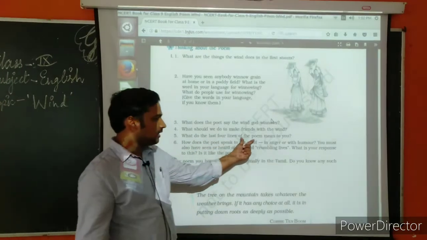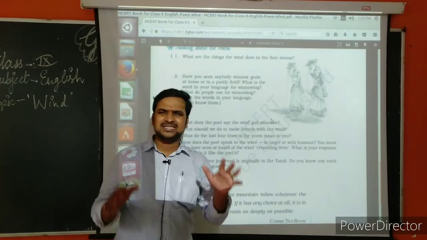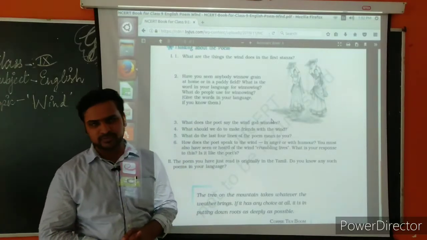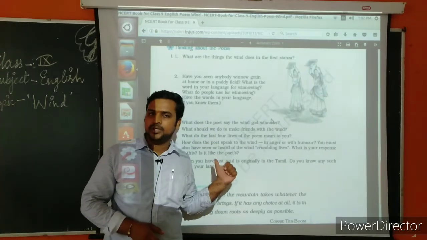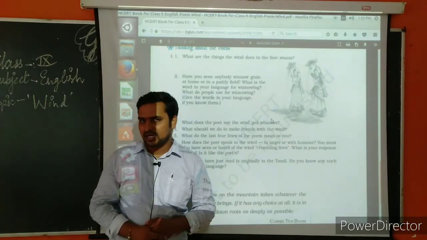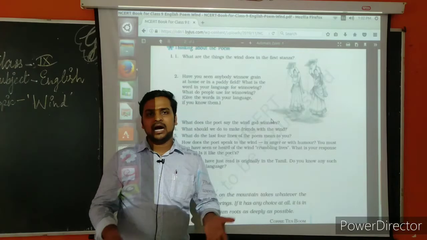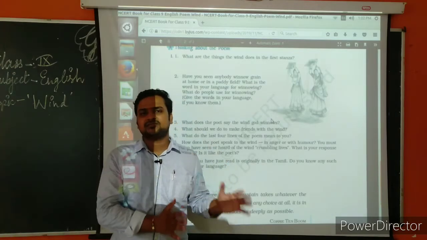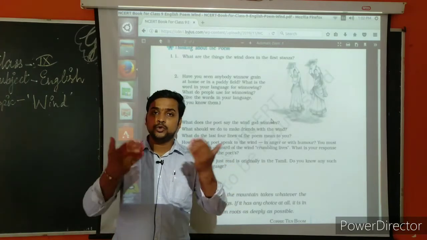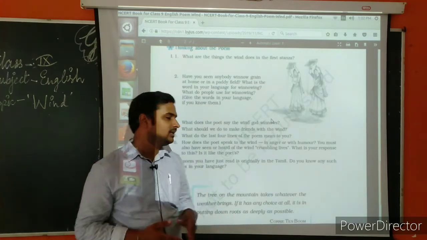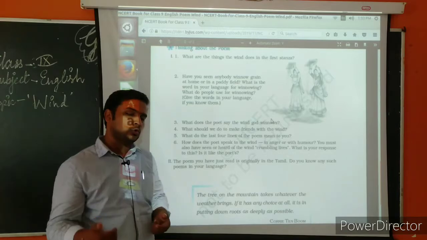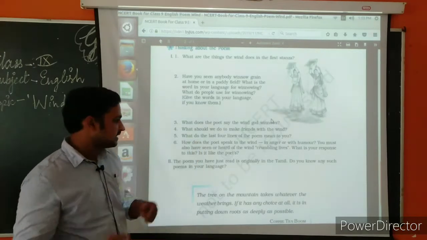What do the last 4 lines of the poem mean to you? What is there in the last 4 lines of the poem, children? There is a solution in this poem: how can you make friends with wind, how can you be satisfied with wind, how can you use its functions, how you can take help from wind. The solution is there. Just read those 4 lines and try to understand.